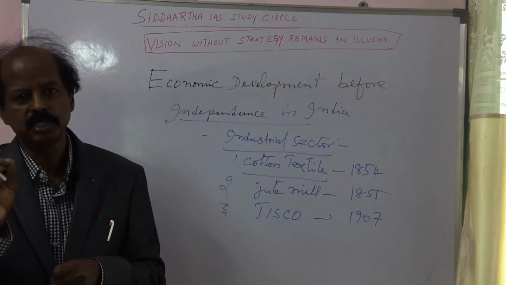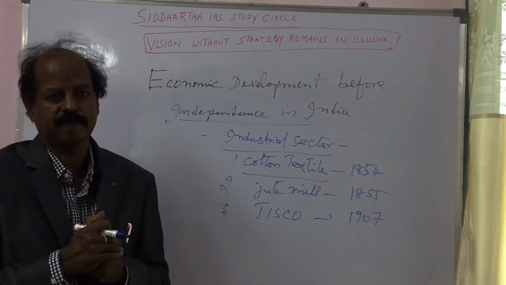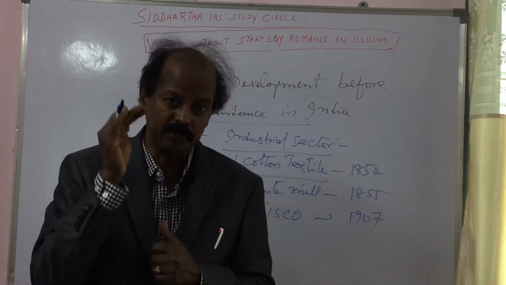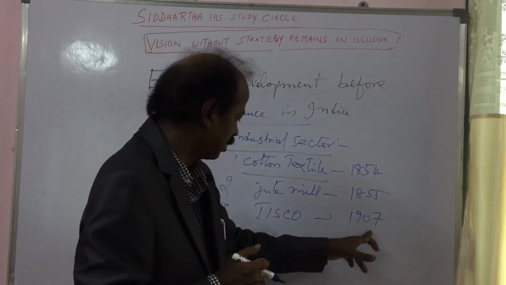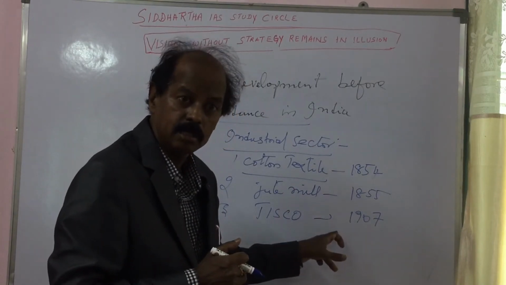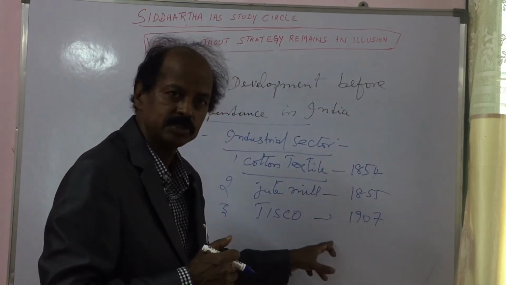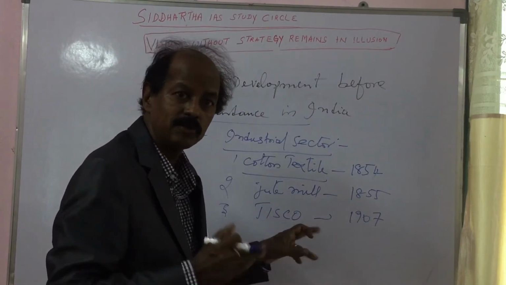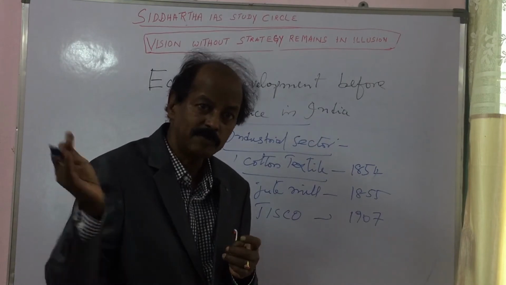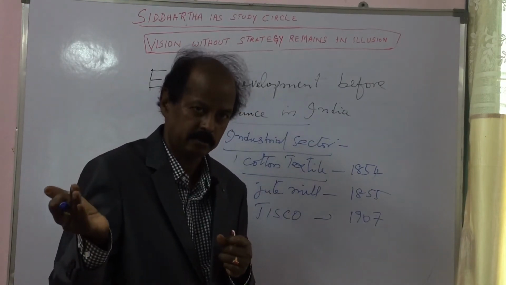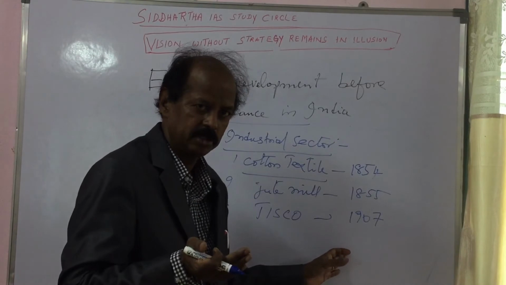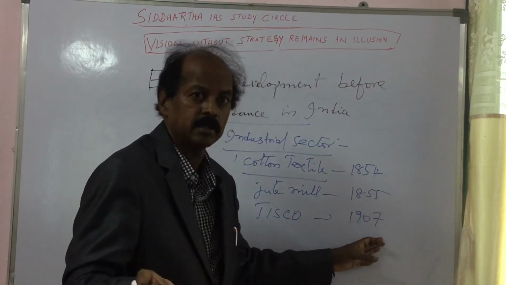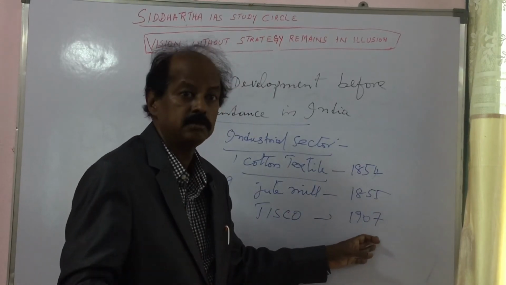It was the first iron and steel industry established before independence in the private sector. So this was called Tisco. It was located in Jamshedpur, Bihar.